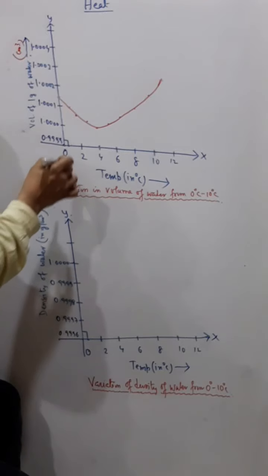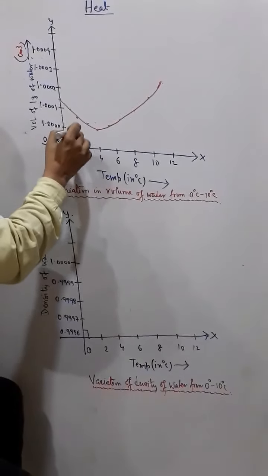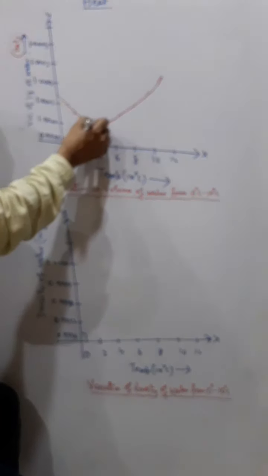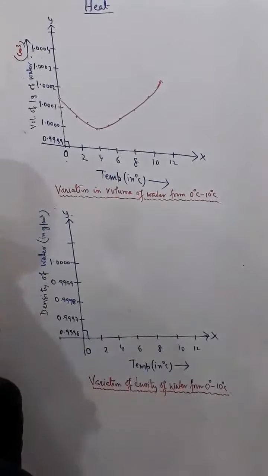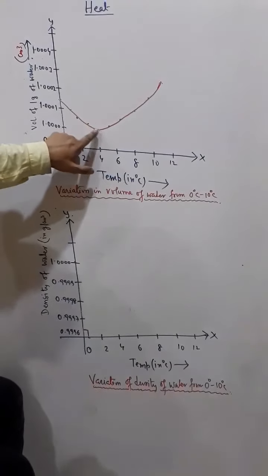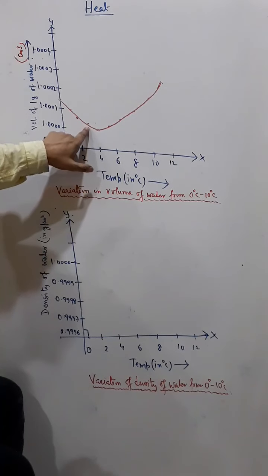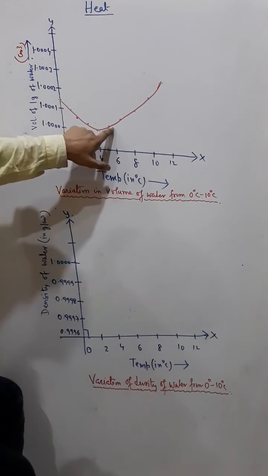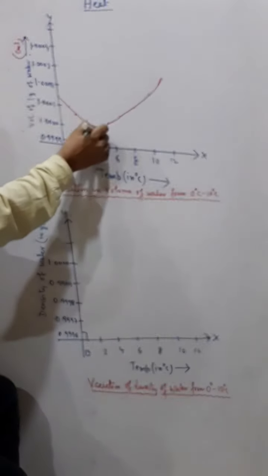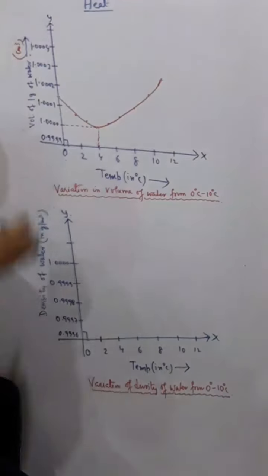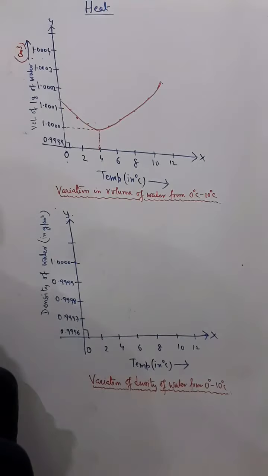So what is our conclusion? We can say that this is the minimum possible volume of water, because before this the volume of water is more, and after this also the volume of water is more. So that means I can say that water has a minimum volume.